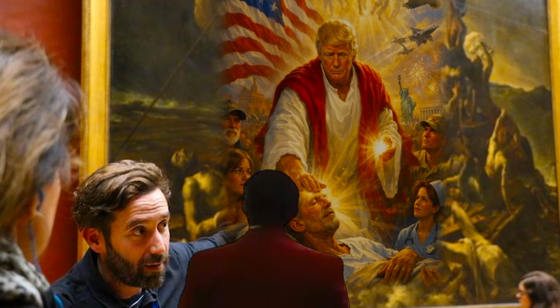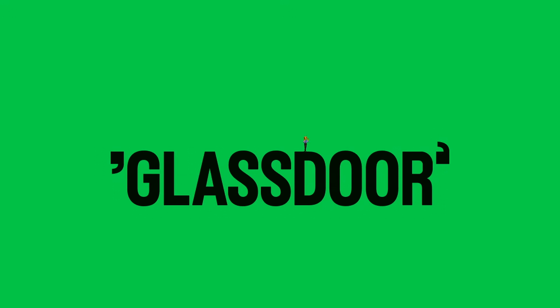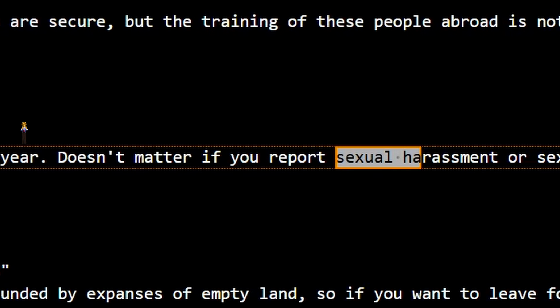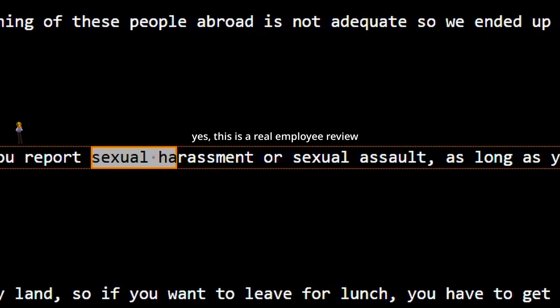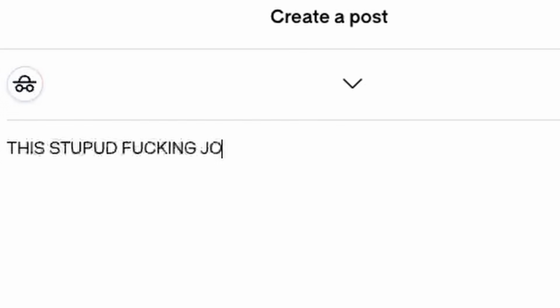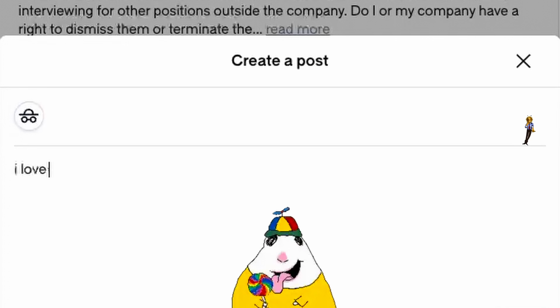We find ourselves in a time where one stray Trump tweet can bring the market crashing down. So how are we going to compete with this, guys? The solution? Glassdoor. A place where disgruntled employees will come to complain about their organization. Do you hate your CEO? Come and write a review. Do you love your work culture? Come and leave a review.